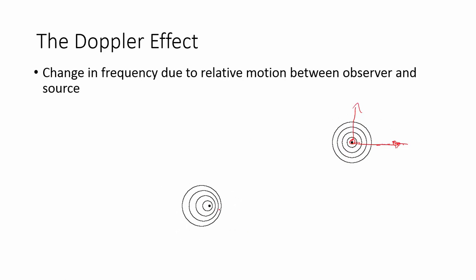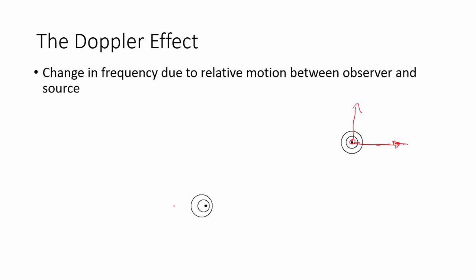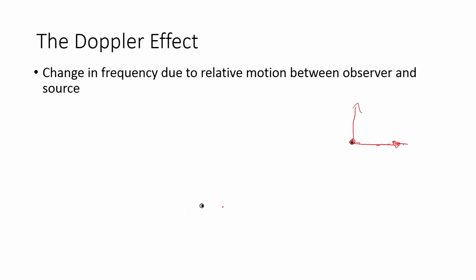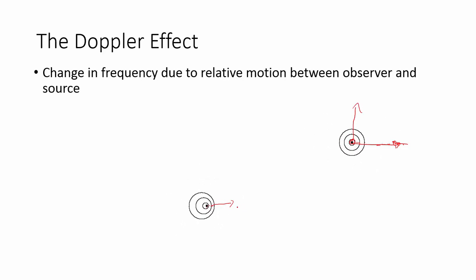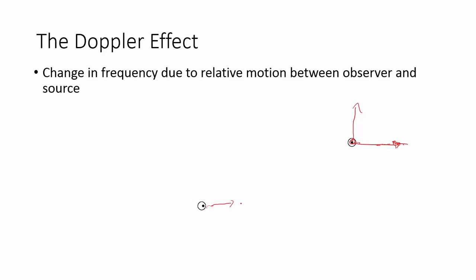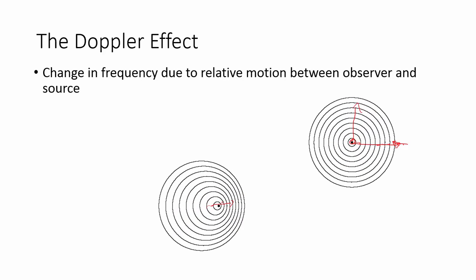So that's what I have down here. This is an animation of a wave being produced by a source in motion. You can see that source is moving to the right, and these waves out in front in the direction of the motion are getting squished together. They look like they're occurring more frequently. They aren't, but because the source is moving closer to those waves, they do sound and look more frequent.